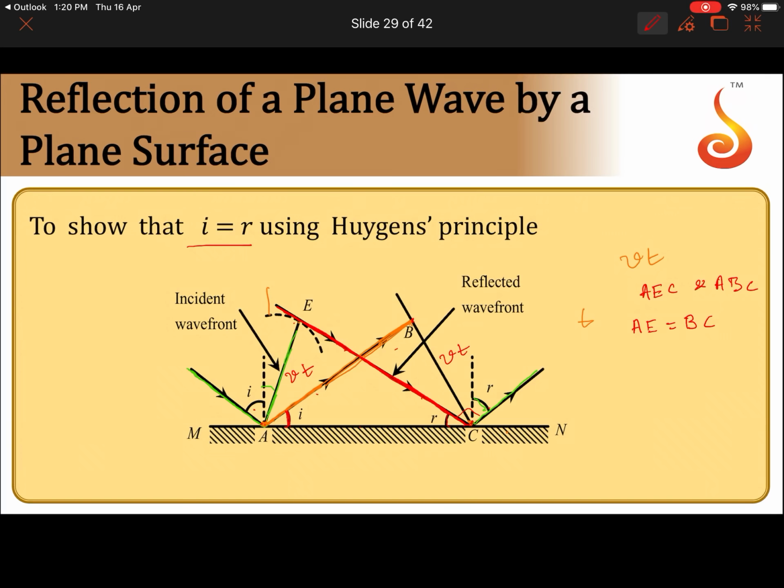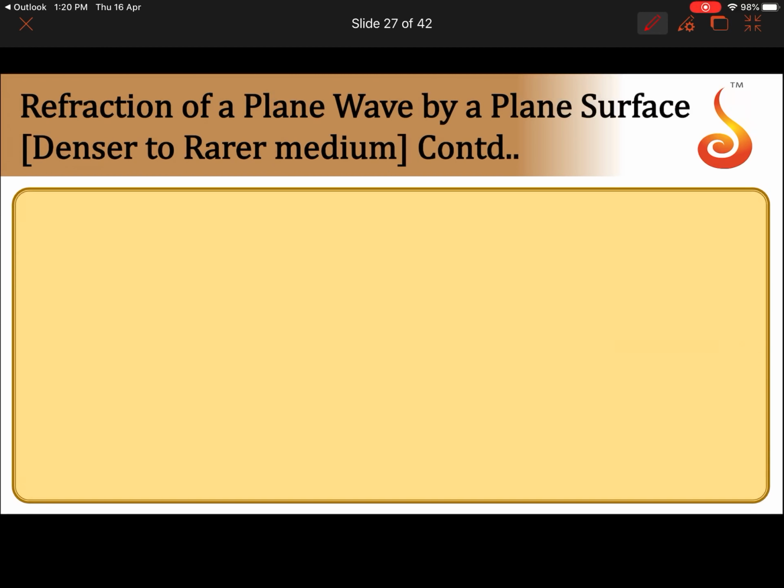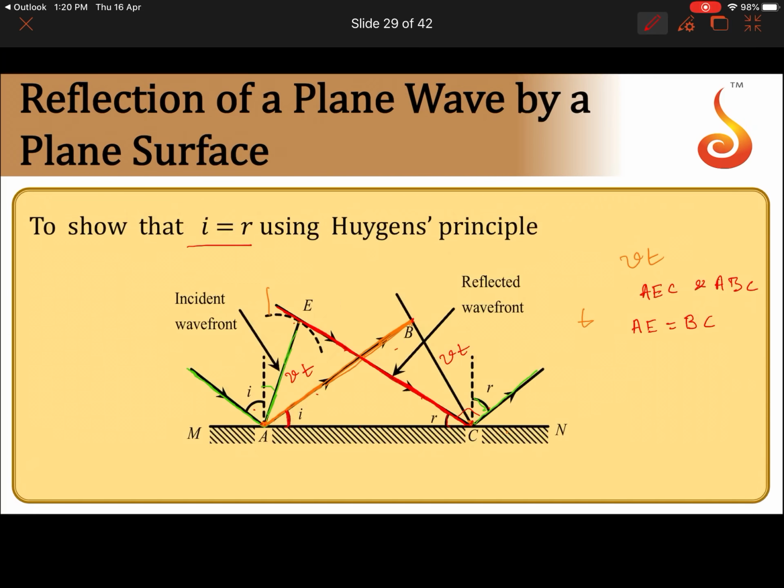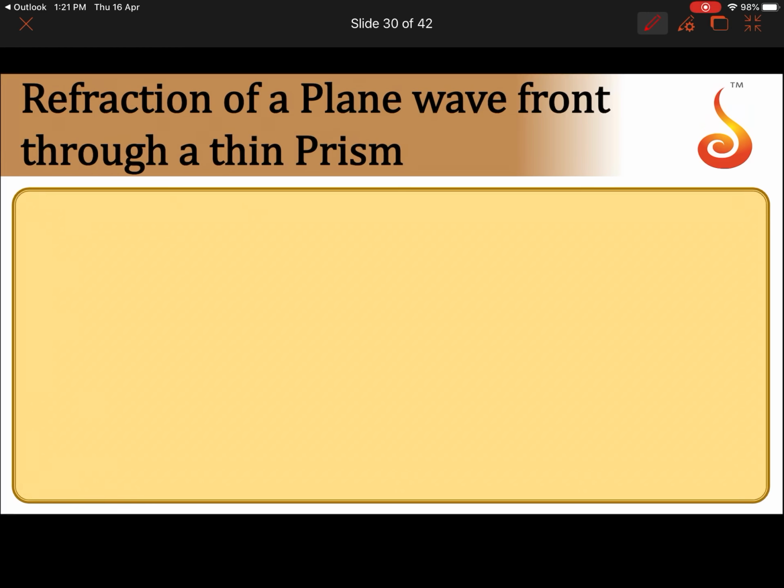Then, angle AEC and angle ABC are equal to 90 degree. Then AC is common. So both the triangles are congruent.